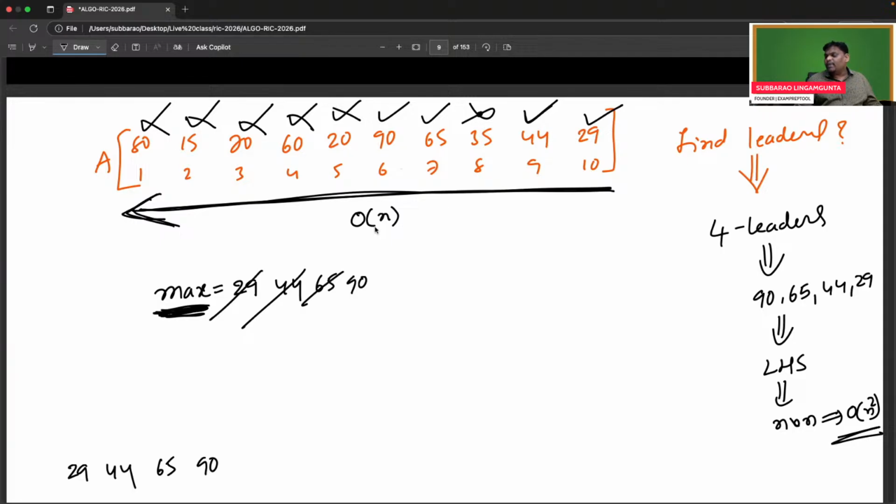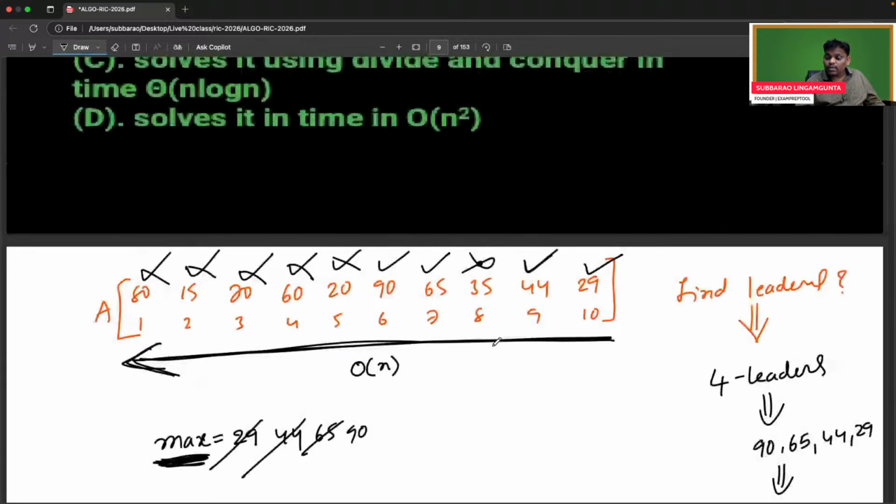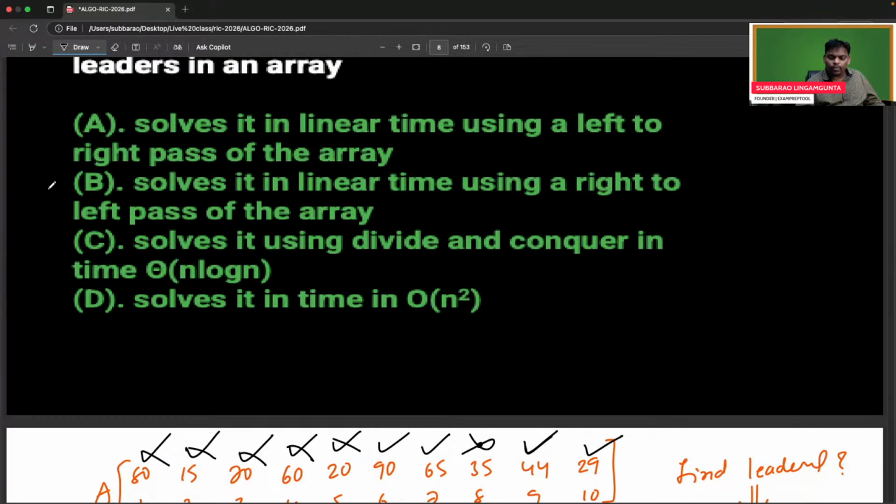Suppose anywhere we find, no, you are not greater than me, then don't update and don't print. Simply one scan. So time complexity is order of n. It is one of the nice problems. The answer is going to be the second option. Someone mentioned the answer is the second option.